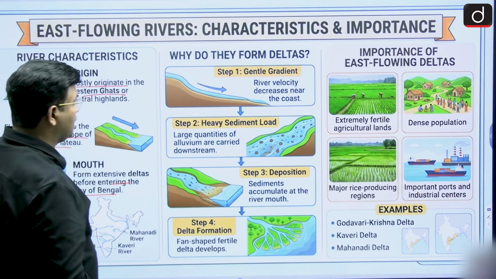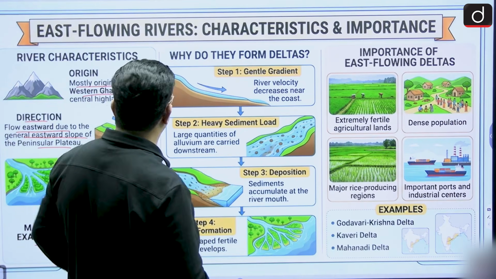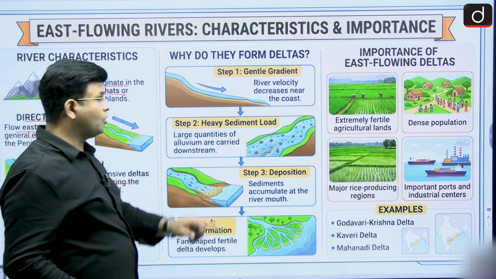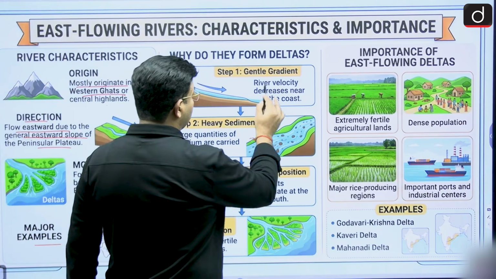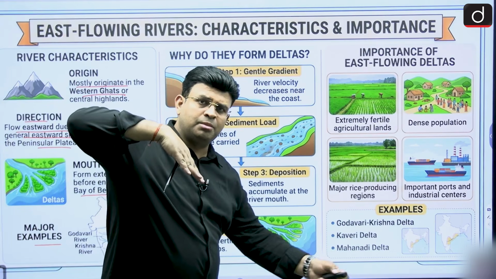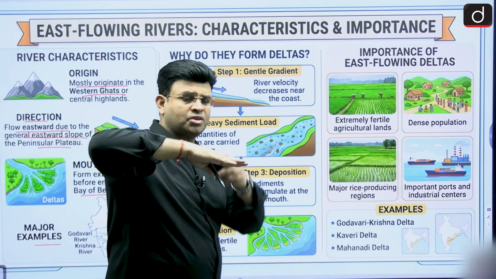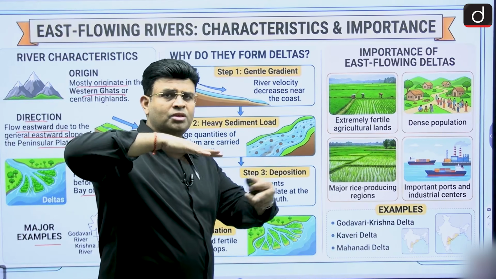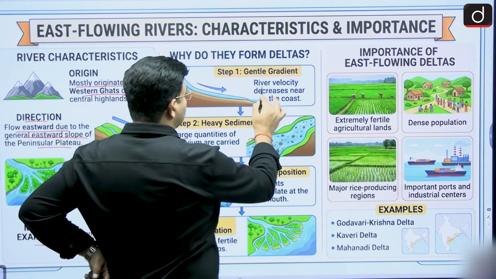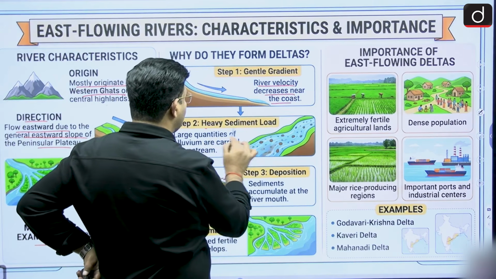And after that, why do they form deltas? Here the river characteristics, the way it is moving, matter. Why do they form them? Because of the gentle gradients of the rivers. If the rivers were meeting the sea otherwise, they would carry the sediments into the sea and not deposit them, and not form a delta. But these are east-flowing rivers with gentle slopes, moving slowly, so they are able to deposit a good amount of sediment. The river velocity decreases near the coast, so it is easily able to deposit sediments, and there is a heavy sediment load.